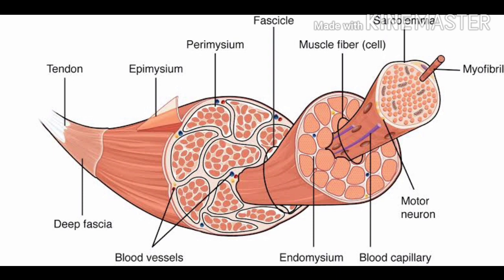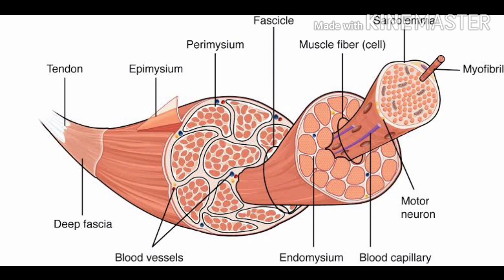And the motor neurons are found there to initiate its contraction, because it is this neuron which is responsible for sending the chemical impulse in terms of acetylcholine, which helps in the excitation of the muscles, which eventually leads the muscle to contract.